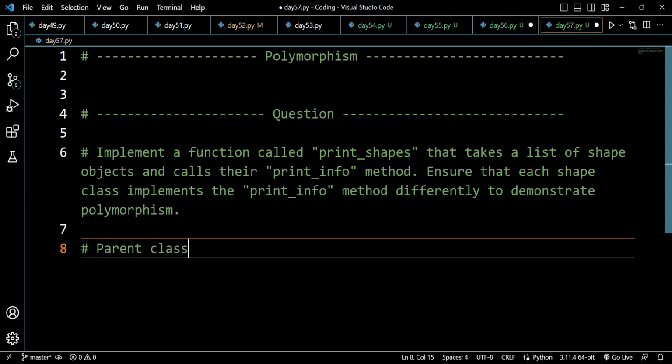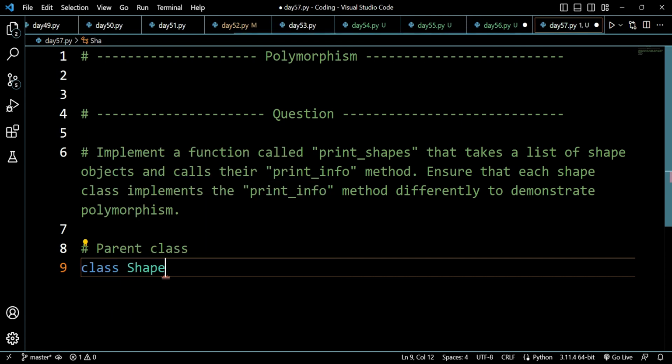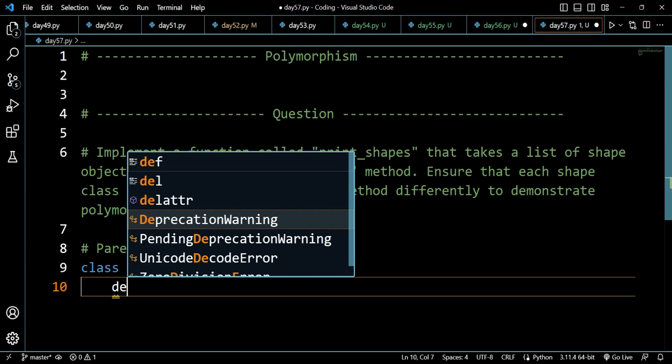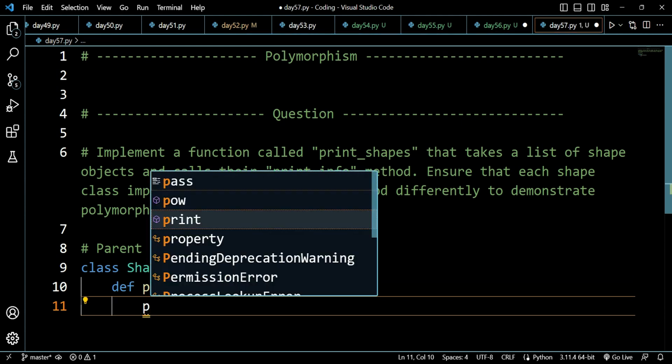In this parent class we will be writing class Shape, and then we have to give a method. The name of the method is print info, and then I will be writing self here, and I will be printing nothing.